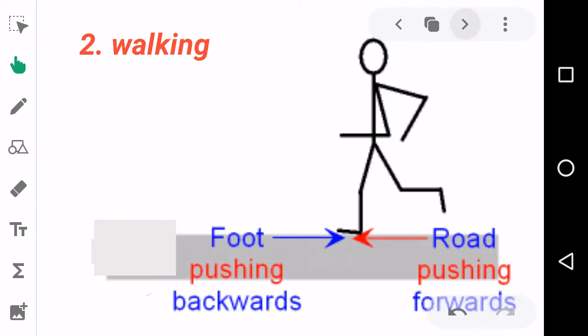Now let's see another example. You can see the man is walking. Here, the foot of the person pushes backward. Just step and check it. If we step on the ground, we are applying a backward force on the ground. At that time, the ground applies an oppositional force.